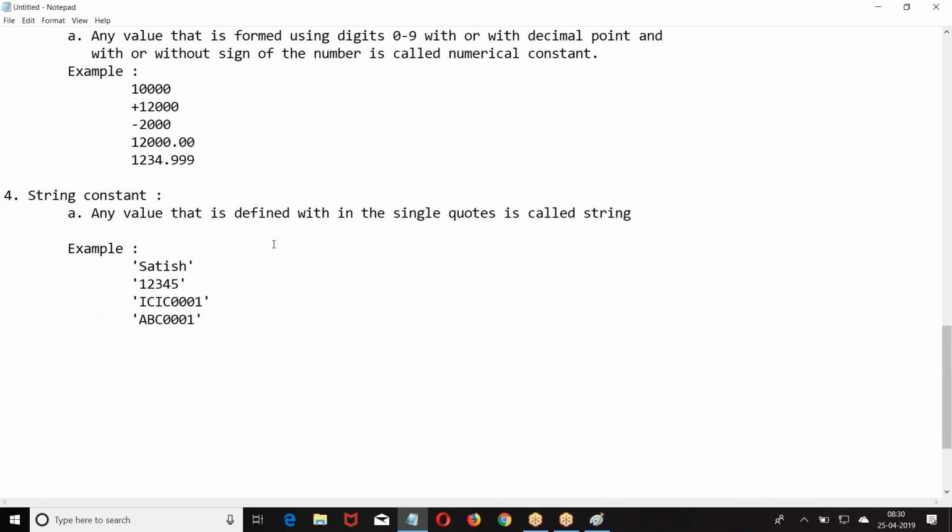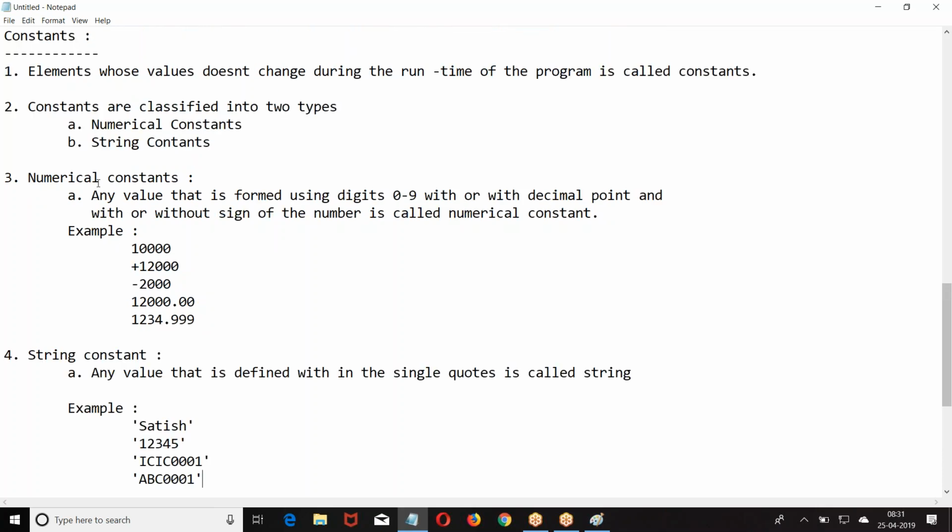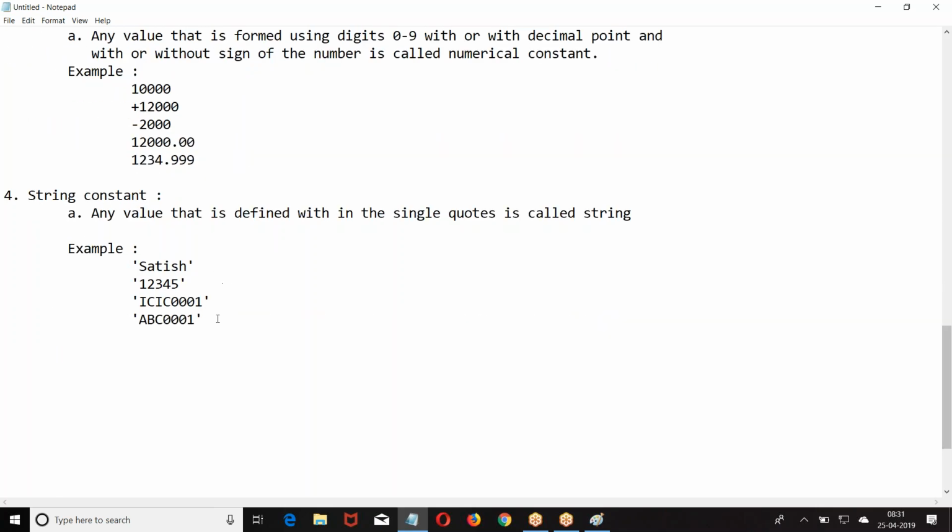String constant: any value that is defined within the single quotes is called a string constant. Right, boss? I hope you are good with this. Clear with this? String constant and numerical constant.